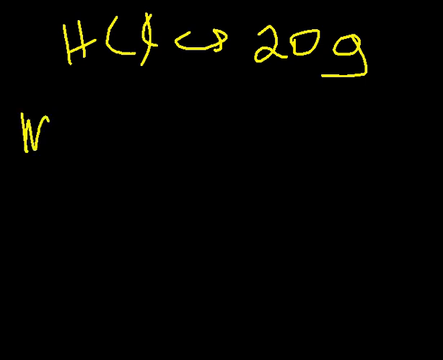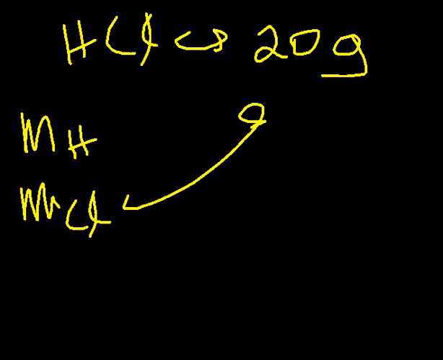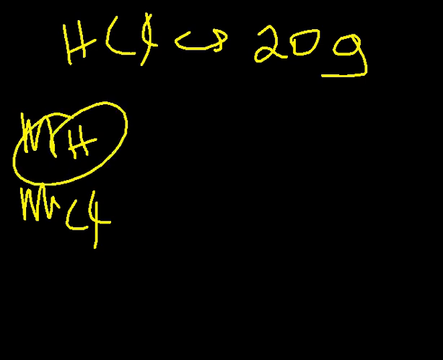What is the mass of hydrogen in 20 grams of HCl? And what is the mass of chlorine in 20 grams of HCl? How can you do that? First thing, we'll have the percentage composition of hydrogen and also the percentage composition of chlorine. Then we'll multiply the percentage compositions by the given mass.